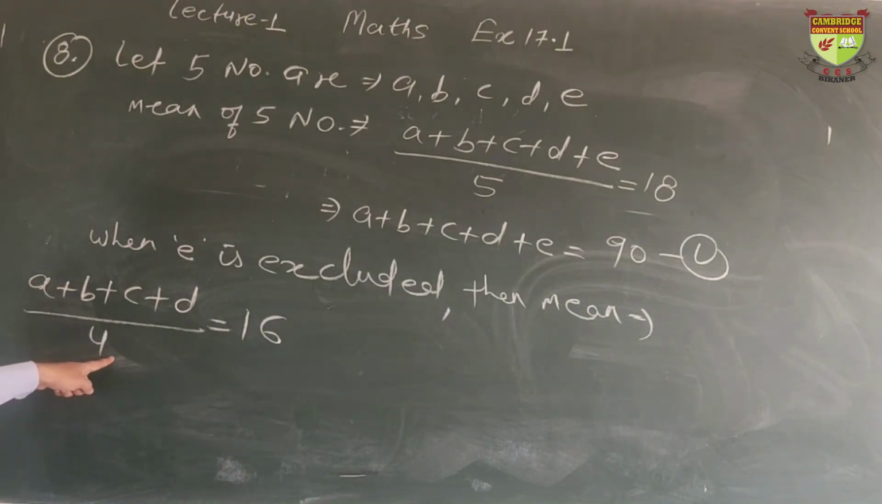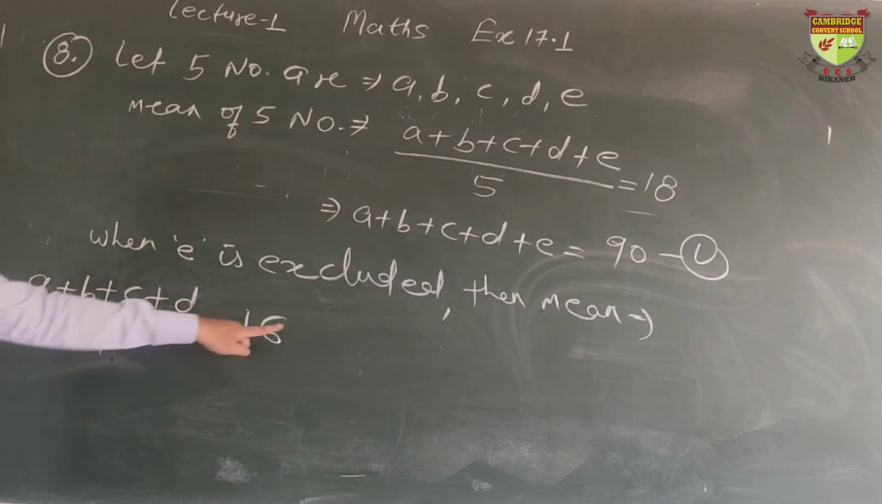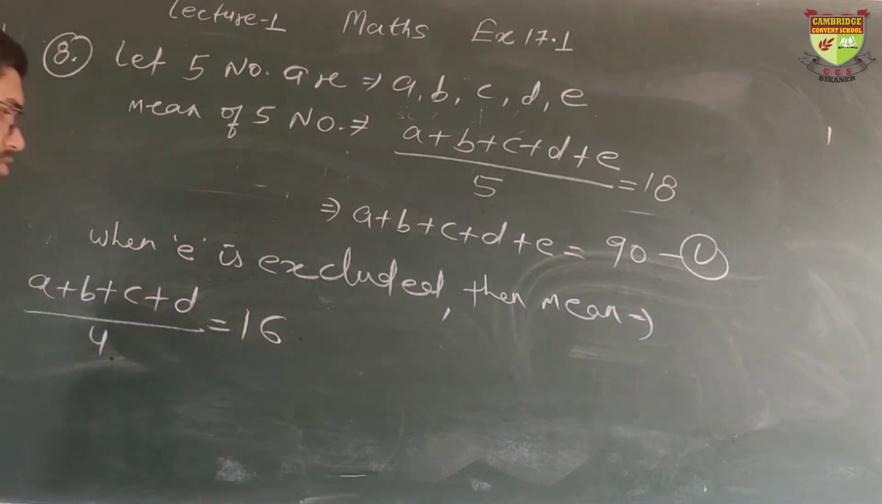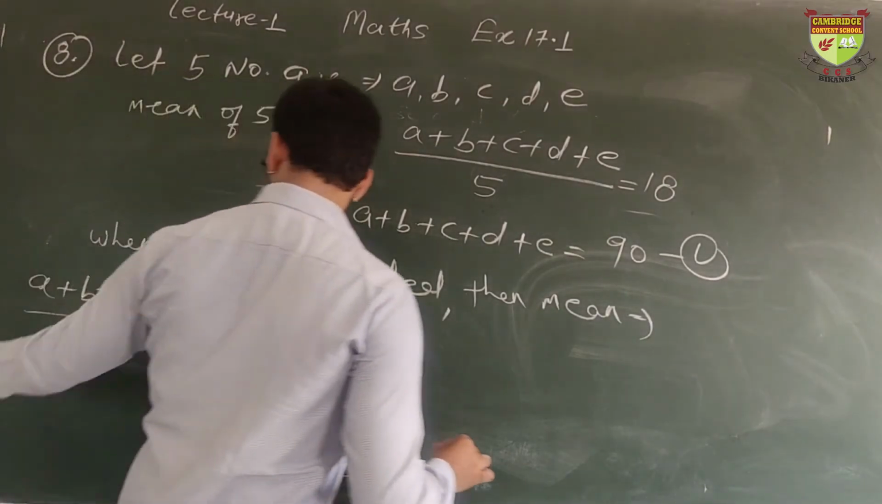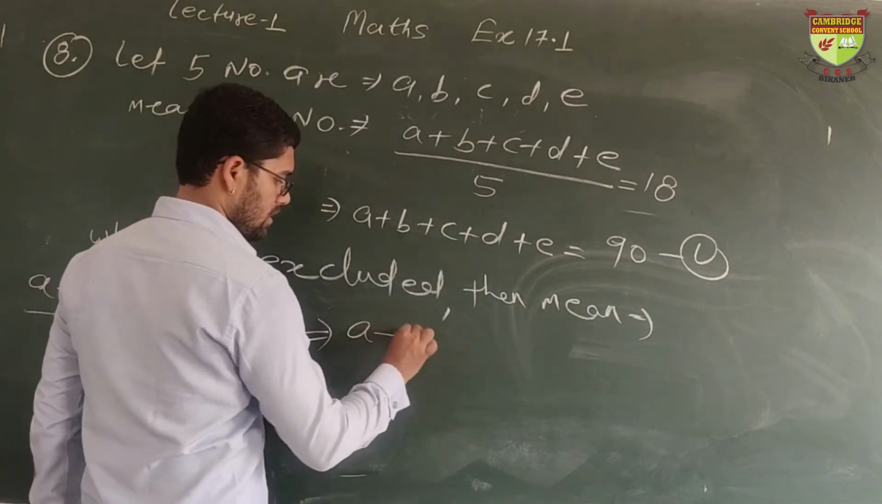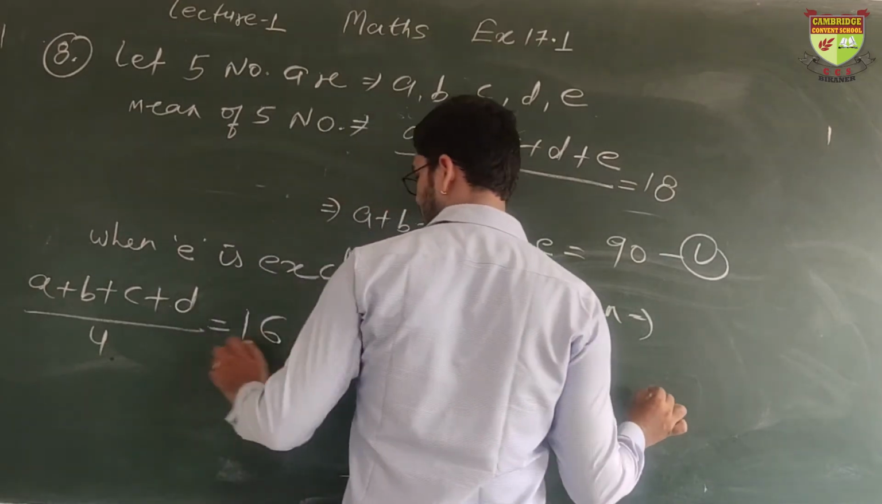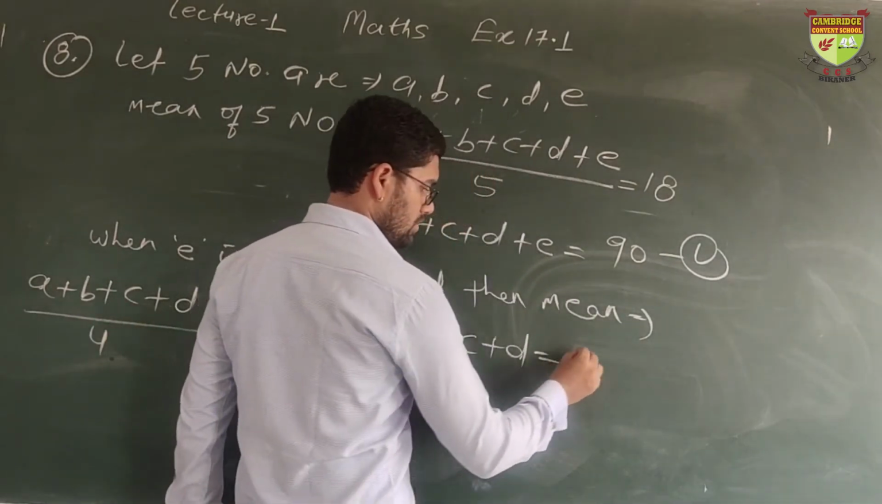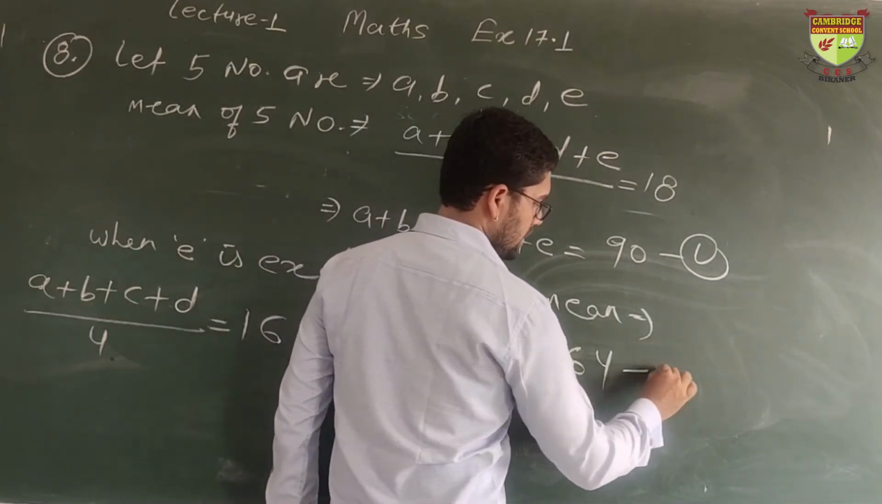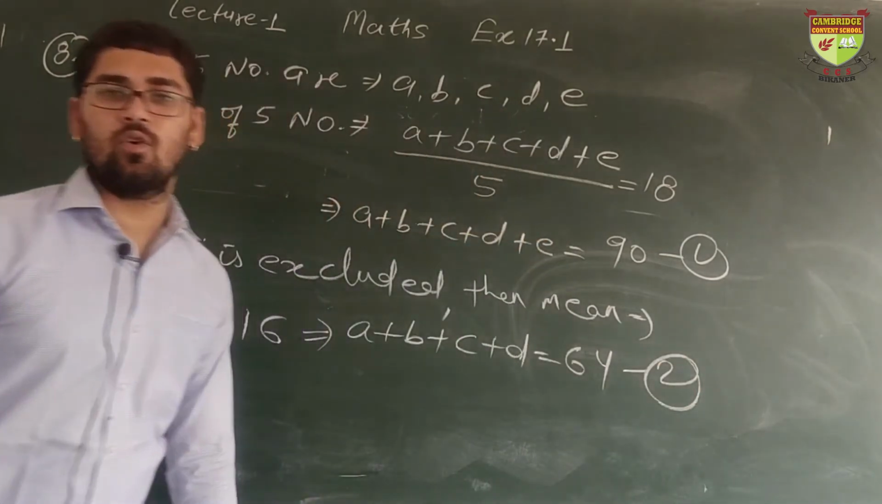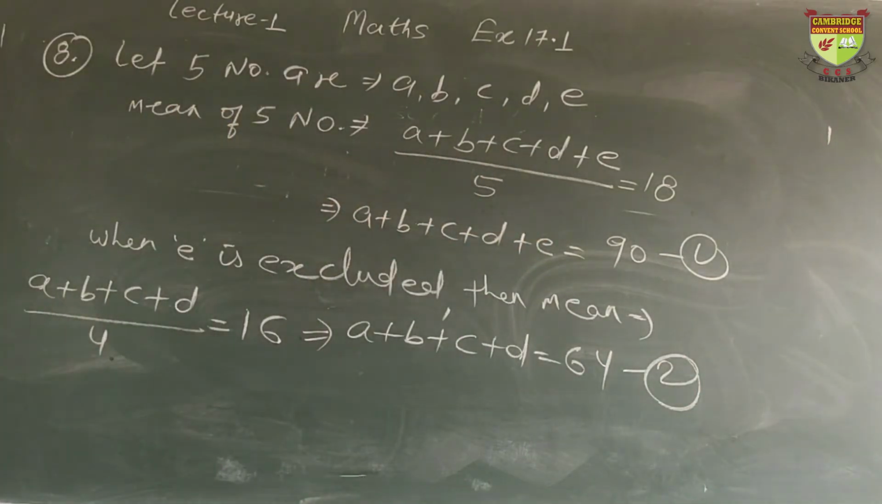Now the 4 in divide comes here and is multiplied. So what will this be? This is the same, A plus B plus C plus D, equals 16 multiplied by 4, 64. This is equation number 2. I hope it is clear to you. Note it down. Fine.